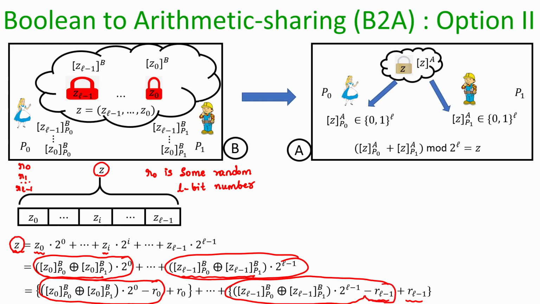If we ensure that Bob gets these terms, then we have actually identified the arithmetic shares of Alice and Bob here. Alice can keep her arithmetic share to be the summation of all these random R values, and within each curly bracket whatever portion we are ensuring Bob receives, if Bob sums all those pieces, then that constitutes Bob's share for the number z. And now you can see that indeed if we sum Alice's share and Bob's share, we end up getting the value z. That is the idea behind this conversion.